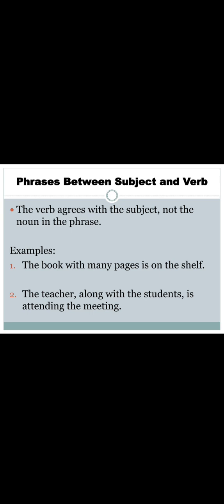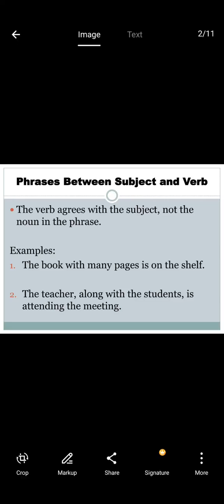The book with many pages is on the shelf. Here, "is on the shelf" means the singular verb follows in that particular sentence.